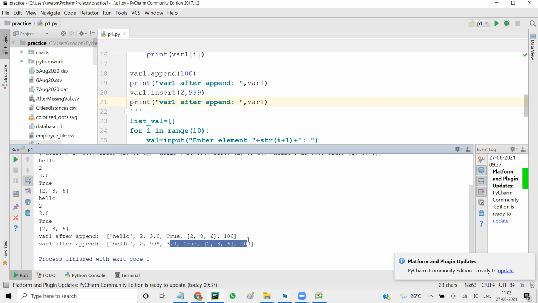So that's the difference between insert and append. Append will always add at the end. Insert, you define the position where you want to add. So 2 comma 999 means it will insert 999 after 2? No, I said position 2, index 2. It got added at index 2, that is index 0, 1, 2. And everything else has moved. Things which will not get impacted will remain as they are, but things which get impacted will be moved by a space.